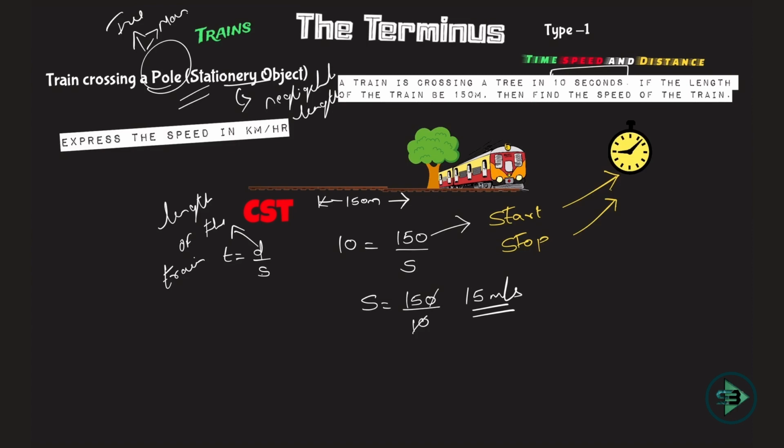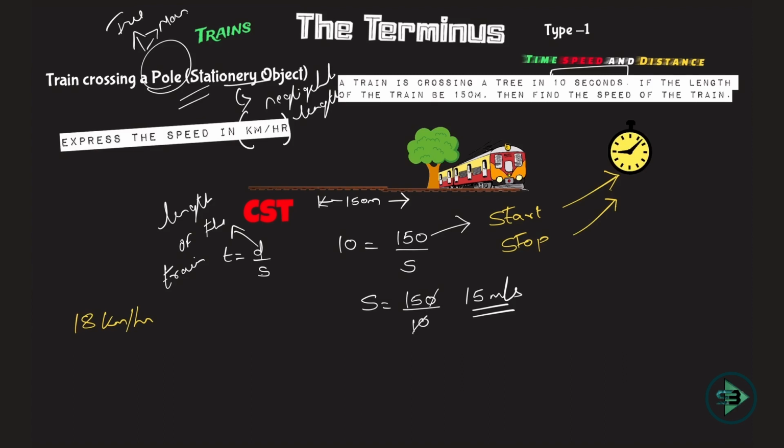But what is being asked to me here? Express the speed in kilometer per hour. So I need to express this in kilometer per hour. So let's convert this from meter per second to kilometer per hour. So let's come here for conversion. This is just to help you understand the example. If the speed is given as 18 kilometer per hour and I ask you to convert this to meter per second, so kilometer per hour to meter per second, how will you do that? Then I will come on to meter per second to kilometer per hour, which is our question actually.